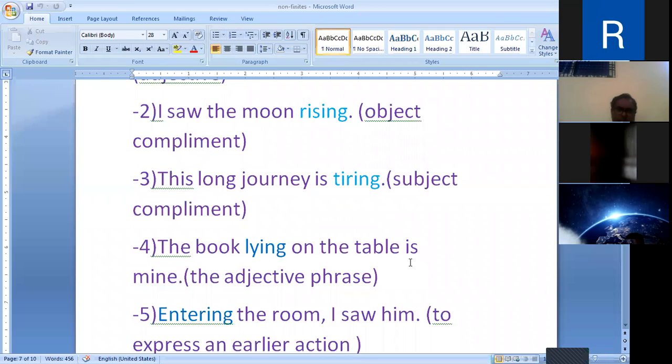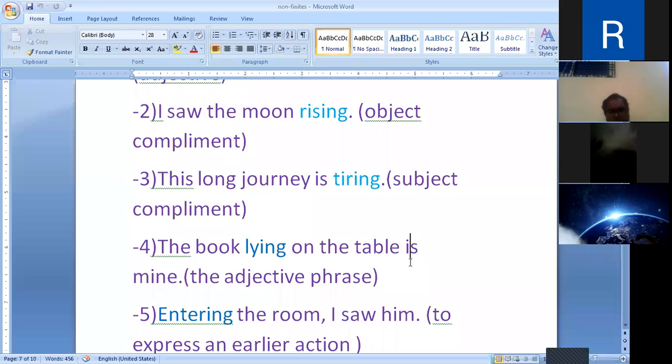One more example of this type. The car standing at the gate. That means the car which is standing at the gate. The car is qualified by the present participle, and that present participle is just placed after the noun which it describes. So it forms the adjective phrase.